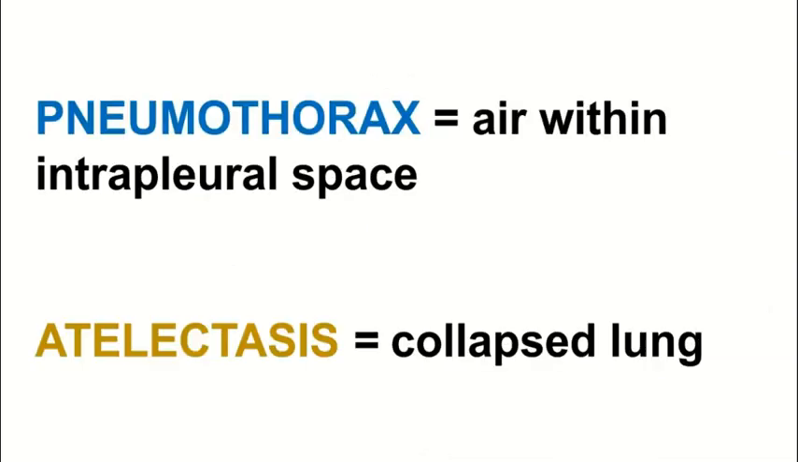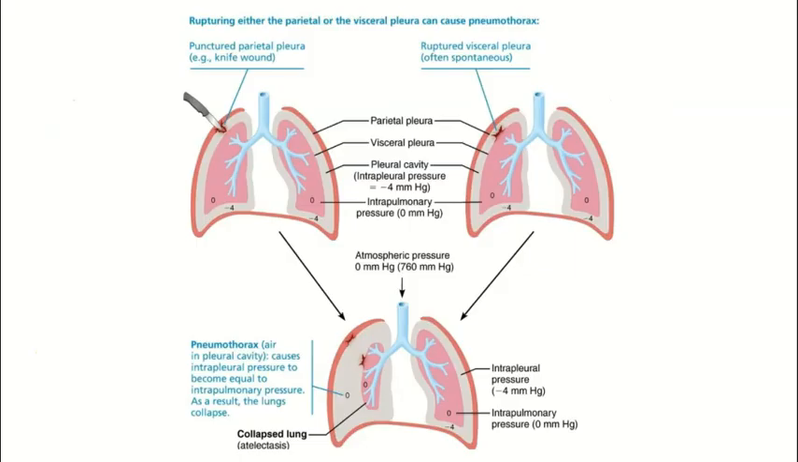A condition called pneumothorax will occur if air gets into the intrapleural space, which could lead to atelectasis, which is a collapsed lung. A punctured parietal pleura or a punctured visceral pleura would cause the pressure in the pleural cavity to equalize with the atmospheric pressure, which again would promote lung collapse. Fortunately, we see that the lungs will tend to reinflate when the pleura heal.